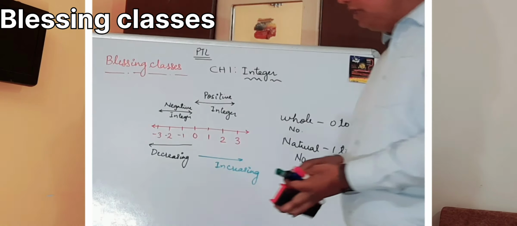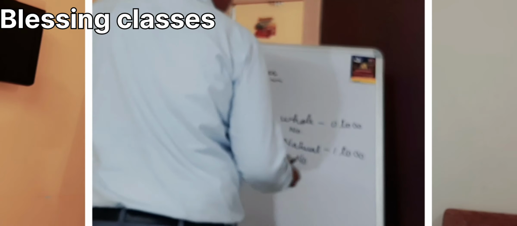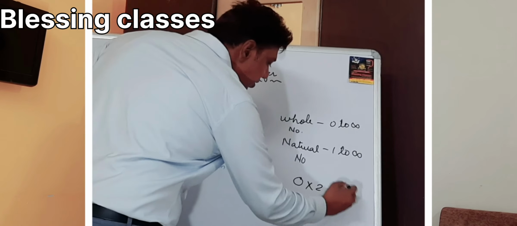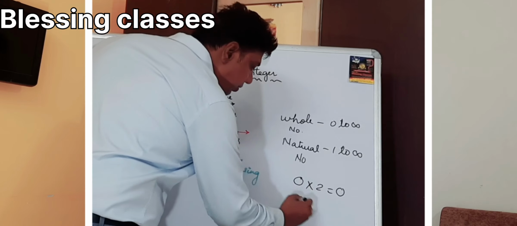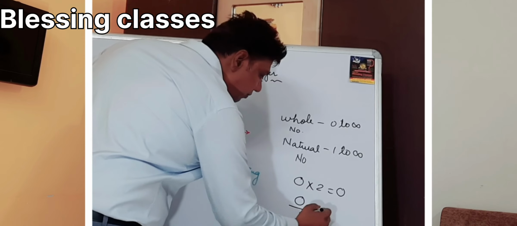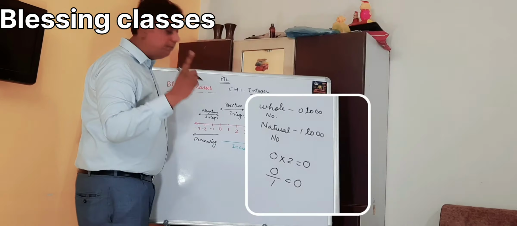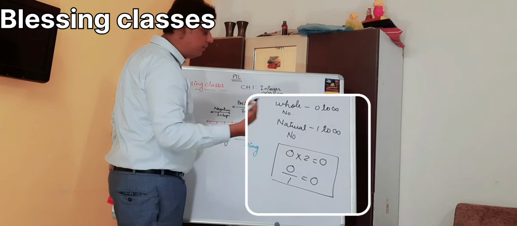My dear students, we also see that 0 into any number, whatever the number is, will be 0, and 0 divided by any number will also be 0. Keep this in mind: always 0 into any number is 0 and 0 divided by any number is 0.